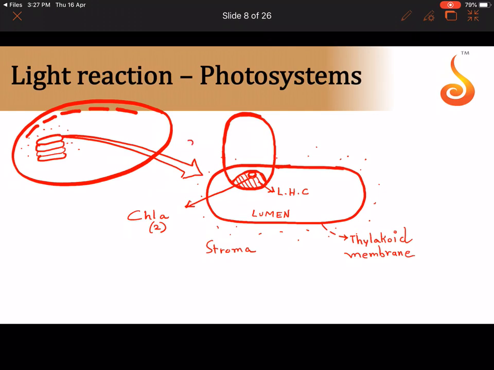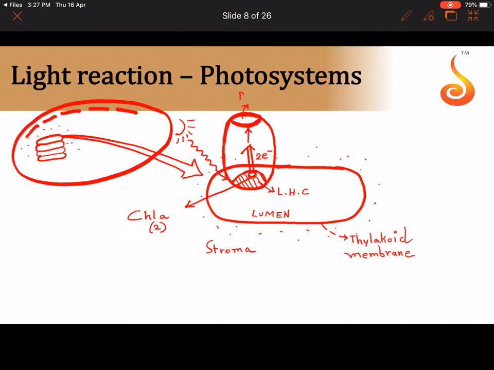Then when the sunlight comes and hits the light harvesting complex, how many electrons will the chlorophyll A give out? 2 electrons, because there are 2 chlorophyll A molecules. Then there is another molecule sitting up here. This is the one that first accepts the electron.